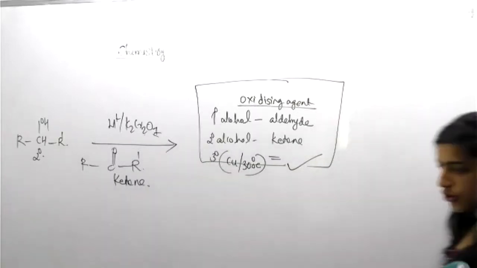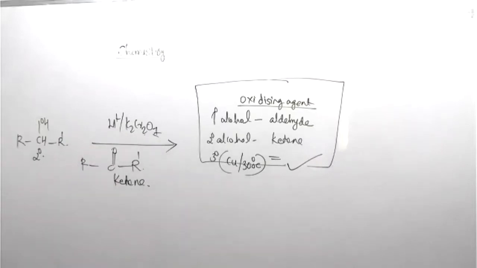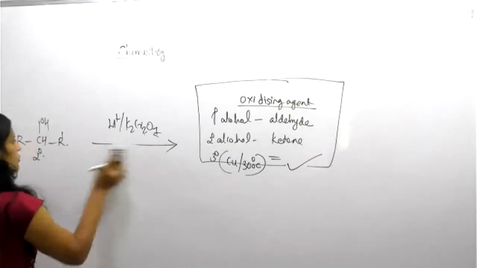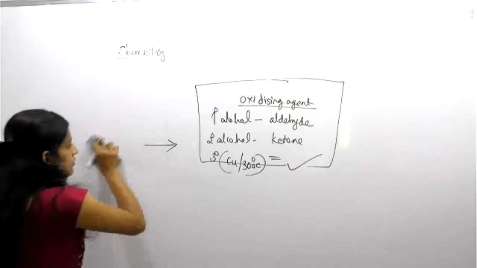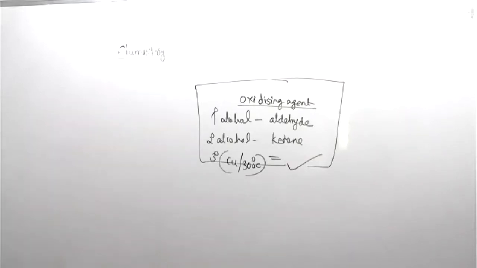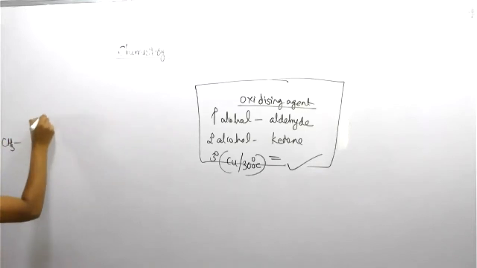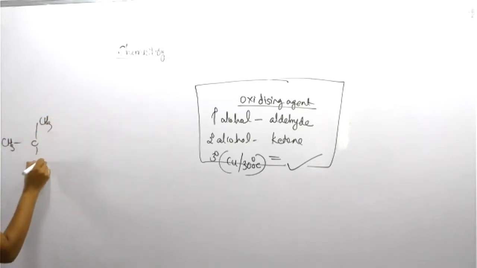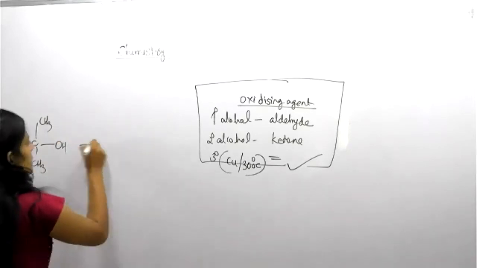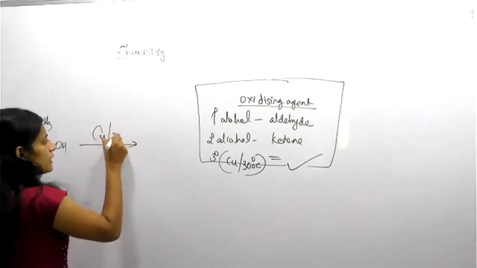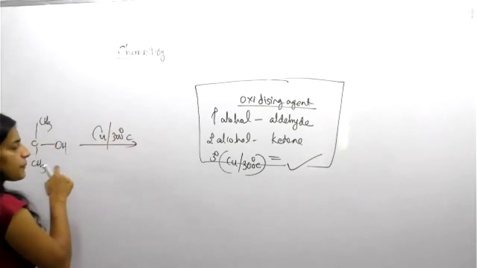So, next question. CH3, OH. Okay. Then in the presence of 300 degrees Celsius, can you guess the product?